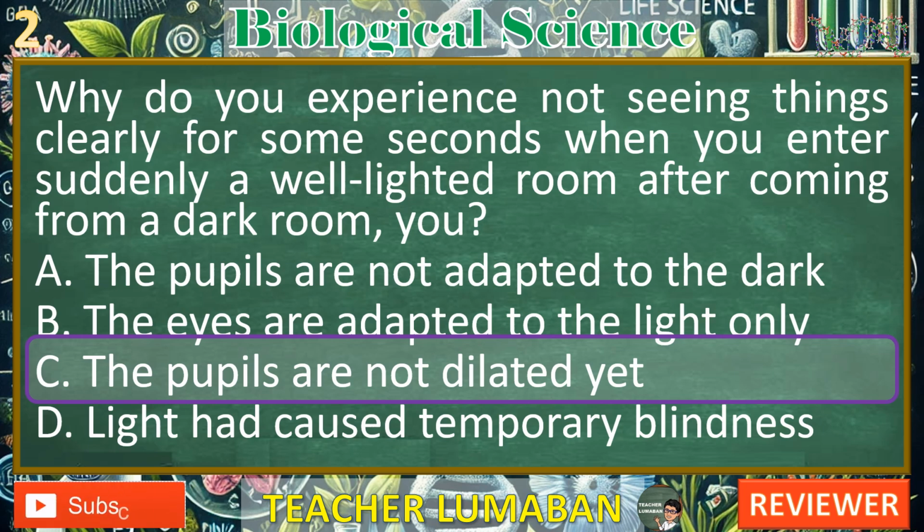B. The eyes are adapted to the light only. This is incorrect because if the eyes were only adapted to the light, you wouldn't have trouble seeing when moving from darkness to brightness.